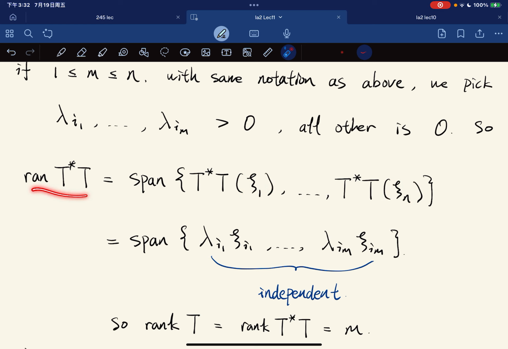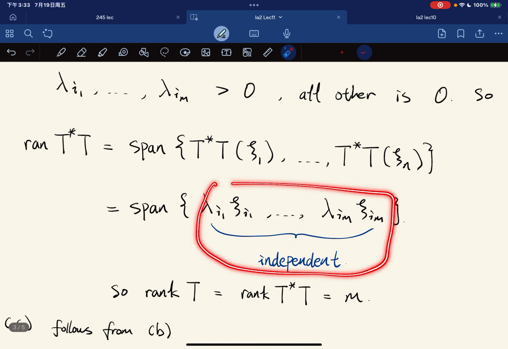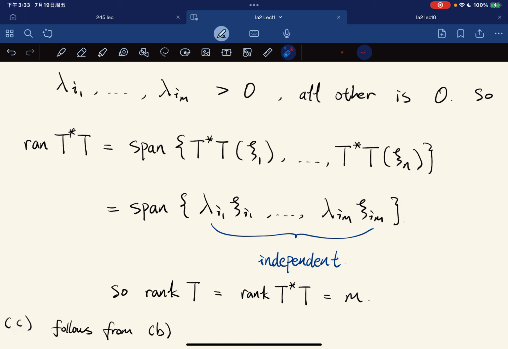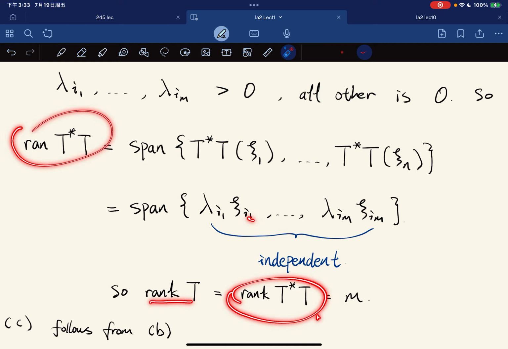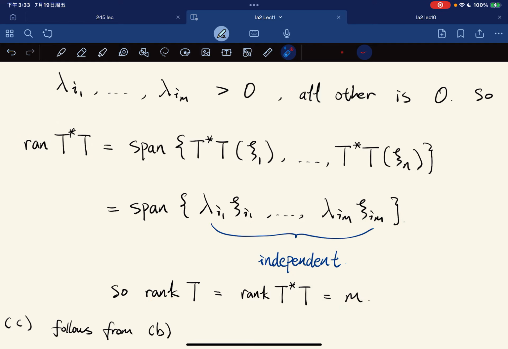So the range is the span of them applied on the basis, which is precisely the span of those that survived, those that are positive, because all others are 0. And this is an independent set, so the rank will be just equal to this number M, as desired.